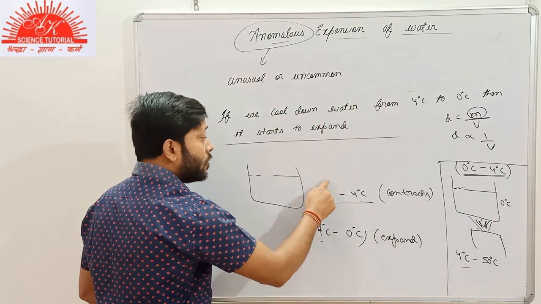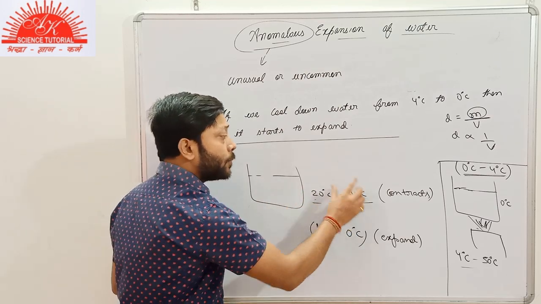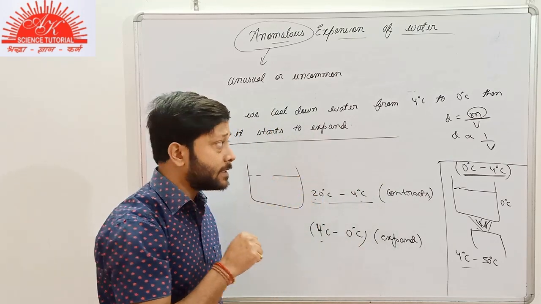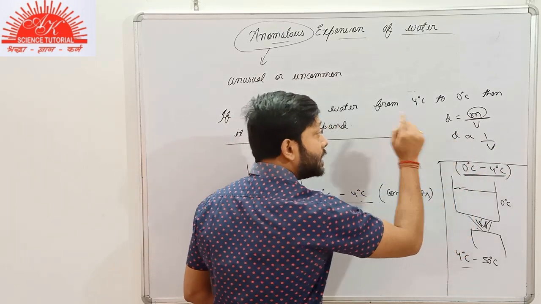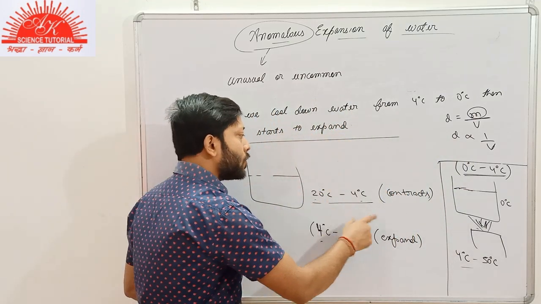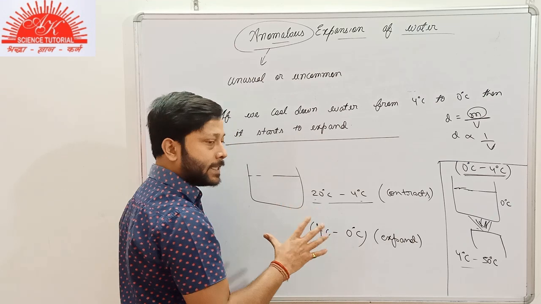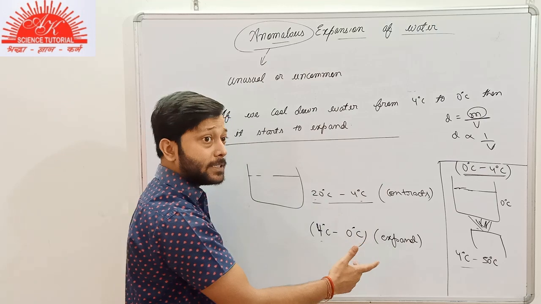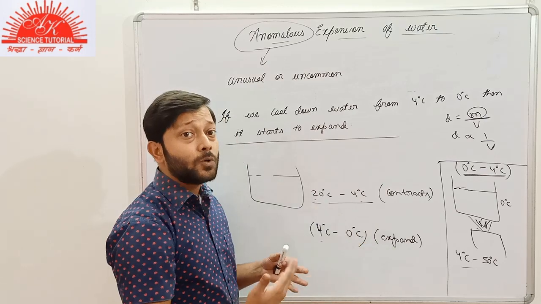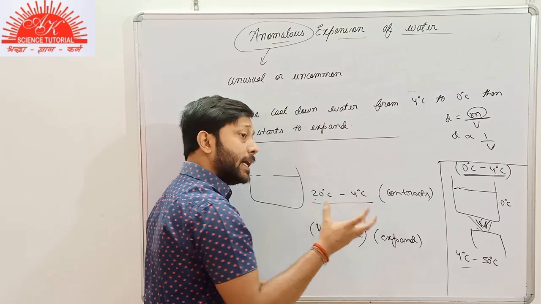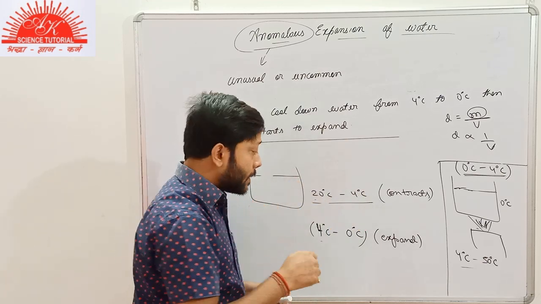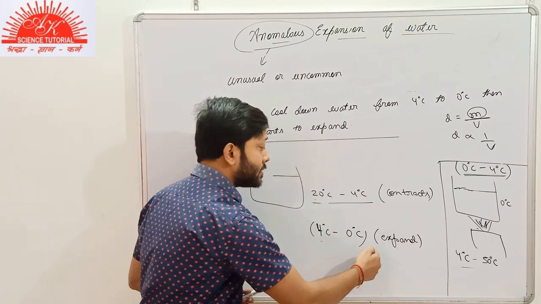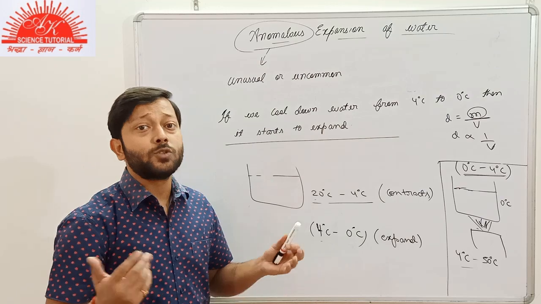And as you can see here, from 20 degrees Celsius, from the room temperature up to 4 degrees Celsius, the water contracts. It means that the volume decreases. So the volume decreases, that is why the density increases. But if you continue cooling it down below 4 degrees Celsius also, then what happens? Below 4 degrees Celsius up to 0 degrees Celsius, it expands. It means that the volume again starts to increase. Up to 4 degrees Celsius, it was contracting, the volume was decreasing. But below 4 degrees Celsius, the volume starts to increase. The volume starts to increase means the water starts to expand.